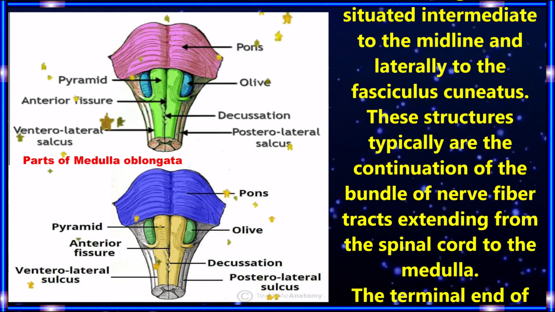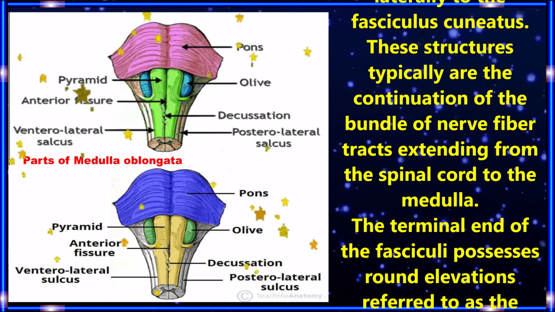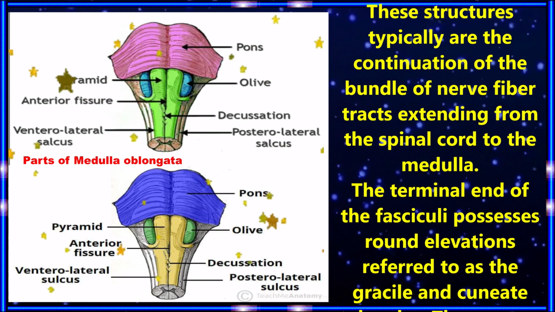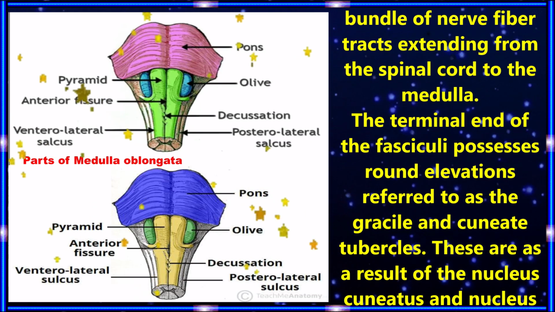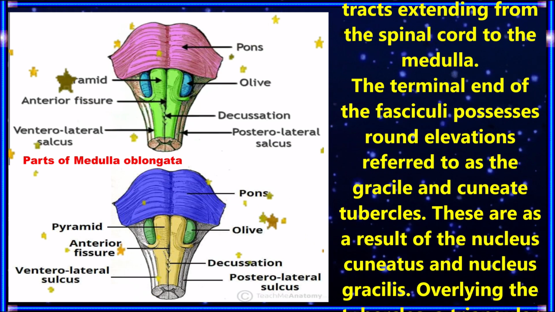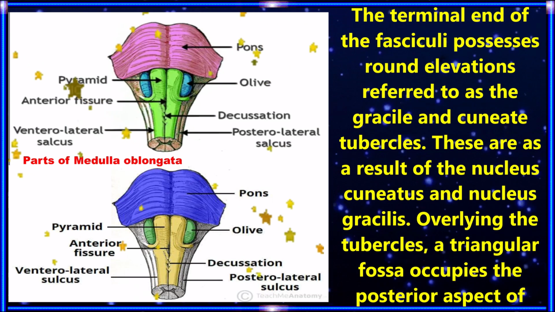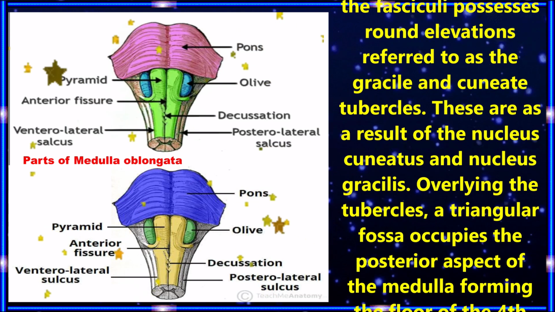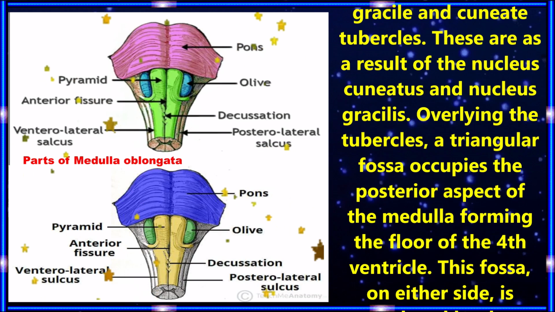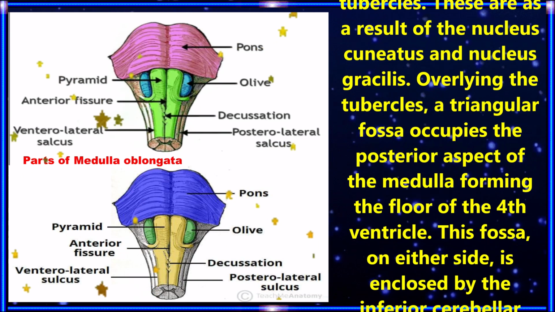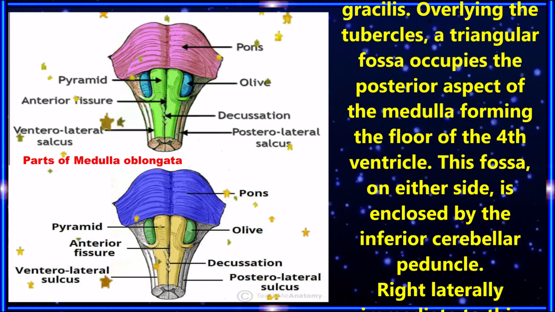These structures are the fasciculus gracilis, situated intermediate to the midline and lateral to the fasciculus cuneatus. These structures typically are the continuation of the bundle of nerve fiber tracts extending from the spinal cord to the medulla. The terminal end of the fasciculi possess round elevations referred to as the gracile and cuneate tubercles. These are the result of nucleus cuneatus and nucleus gracilis.